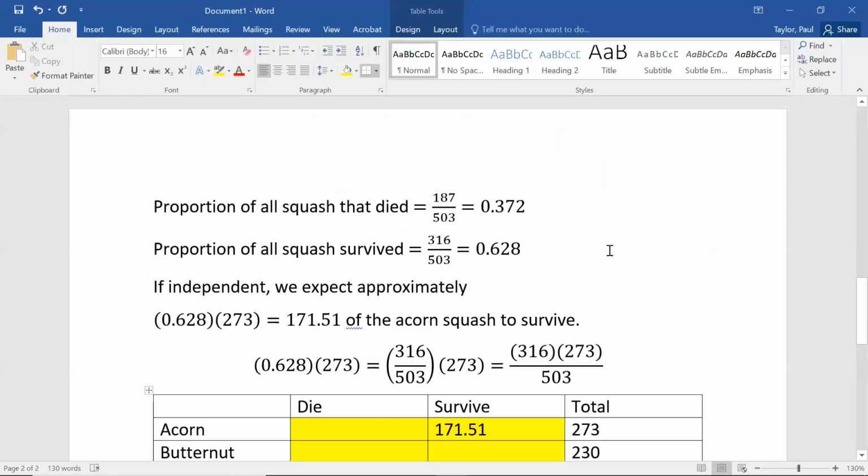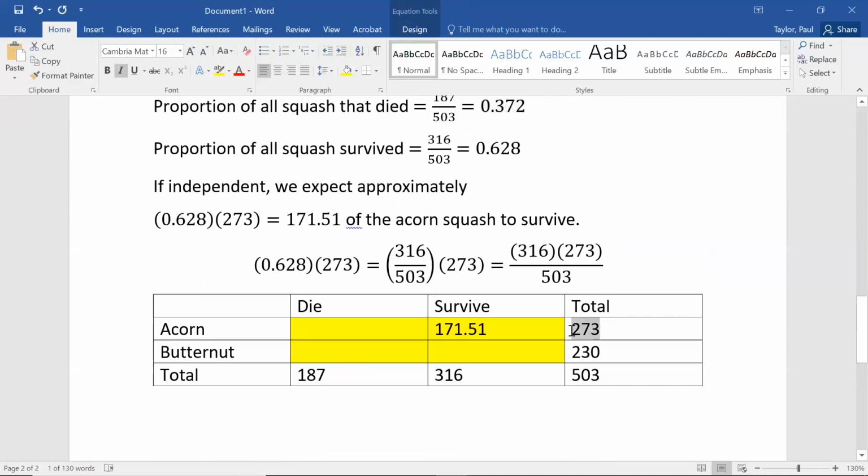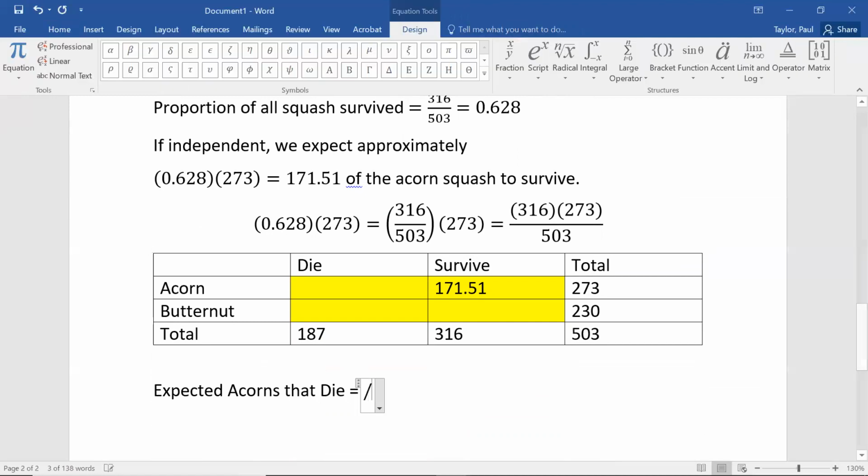Well, overall the proportion that died was 0.372, so I could take 0.372 and multiply that by 273. Or I could just say the expected acorns that die is equal to the totals from the row and column that go with it.